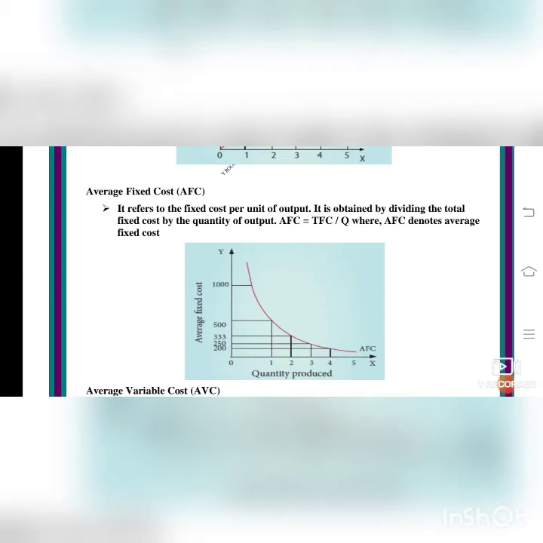First one is 0, isn't it? 1 is 1000. 1 is 200, average fixed cost, and 2 is 250, 3 is 333, and 4 is 500, and the fifth one is 1000, isn't it? So with this you will draw the curve for AFC.